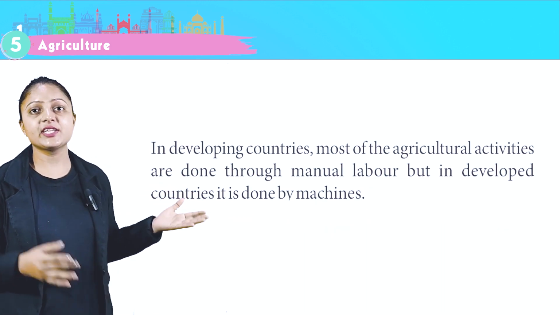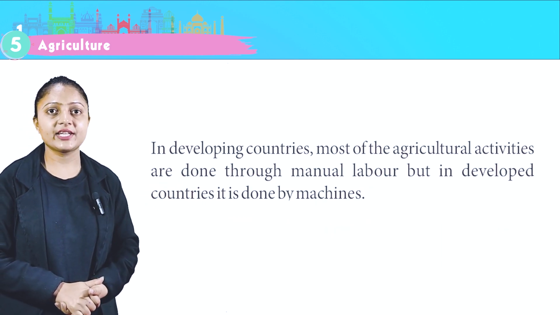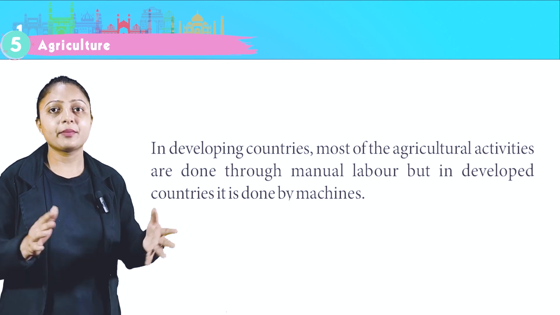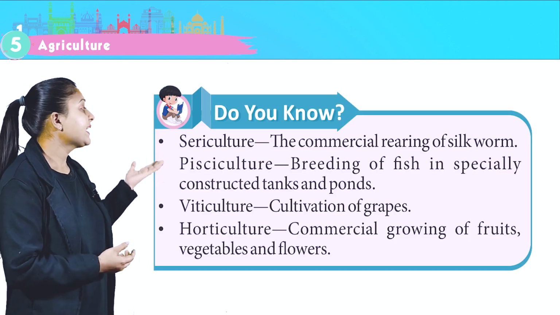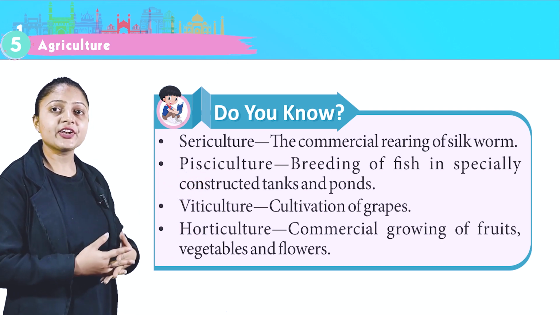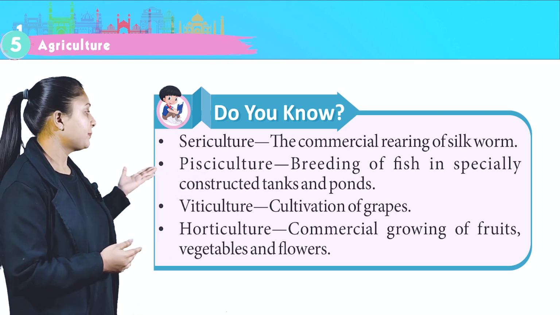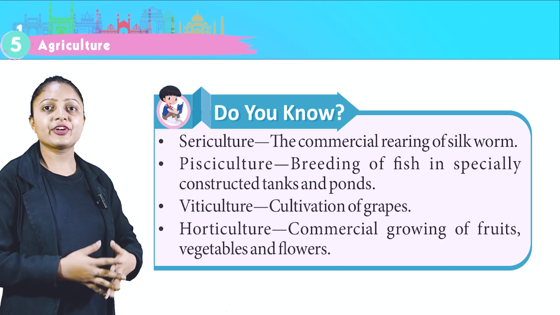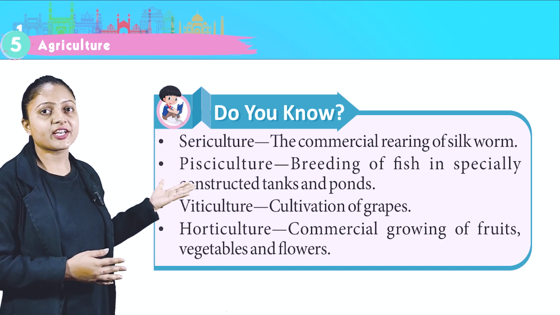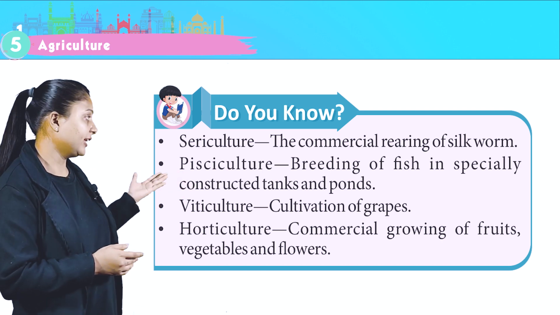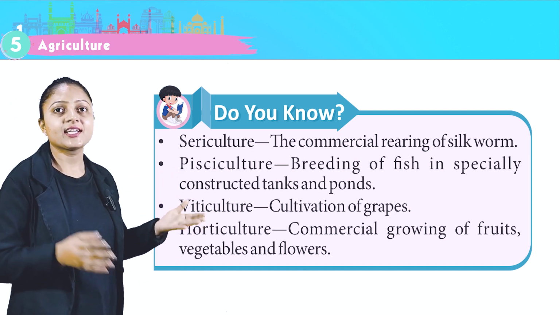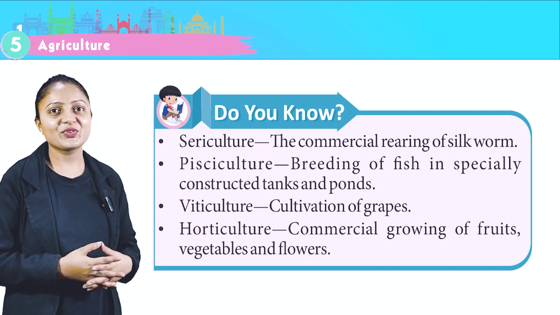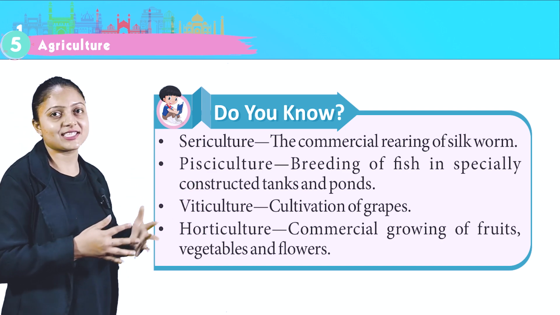In developing countries, most of the agricultural activities are done through manual labor, but in developed countries, it is done by machines. Do you know? Sericulture is the commercial rearing of silkworm. Pisciculture, breeding of fish in specially constructed tanks and ponds. Viticulture, cultivation of grapes. Horticulture, commercial growing of fruits, vegetables and flowers.